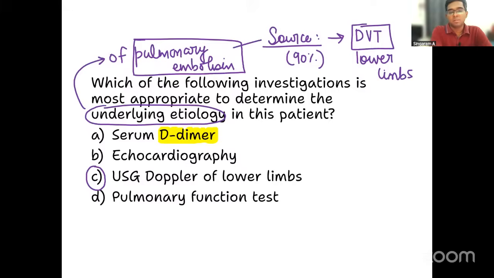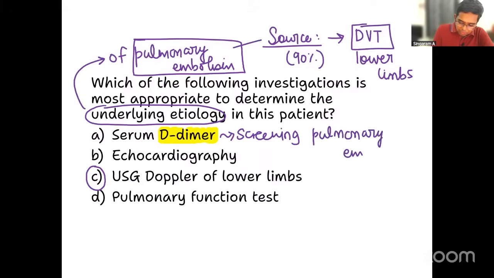For that, ultrasound Doppler should be the answer. Serum D dimer level is only in the screening for pulmonary embolism, right? It will not tell you the underlying cause. The underlying cause can be picked up with the help of ultrasound Doppler, and that will be the best answer for this particular question. Are you able to understand this?